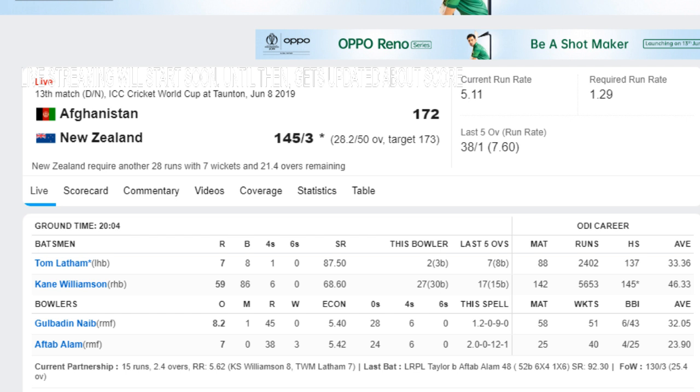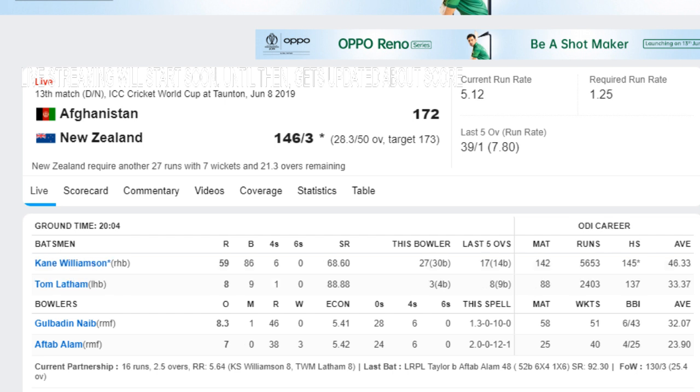28.2, New Zealand are 145 for the loss of 3, and they require just 28 more runs with 7 wickets in hand. The single off the last over, Tom Latham has completed his 2400 ODI runs. 28.3, Gulbadin Naib to Tom Latham, single, and the score of New Zealand further moves to 146 for the loss of 3.